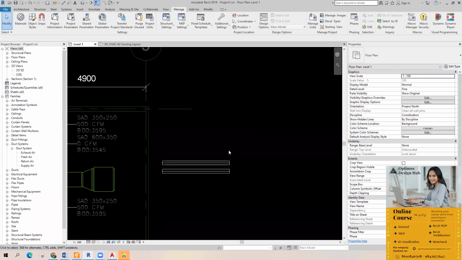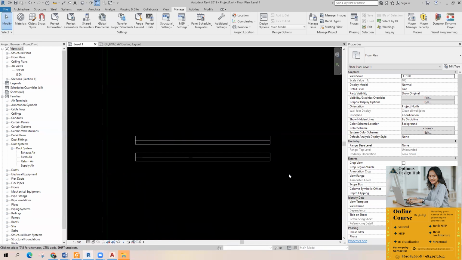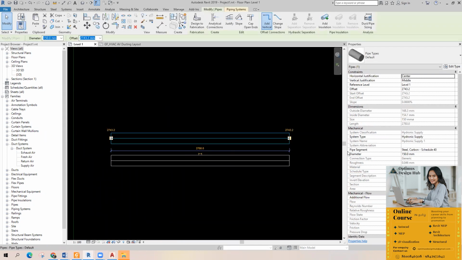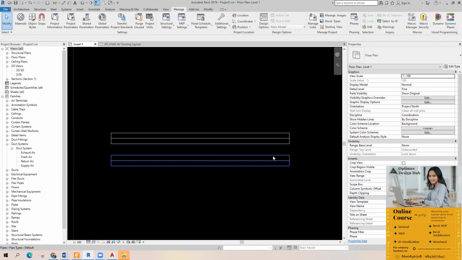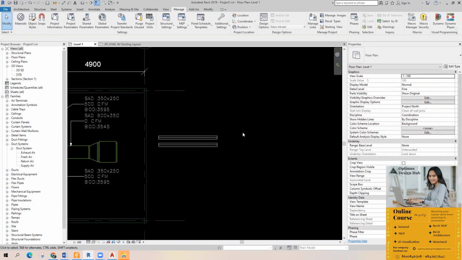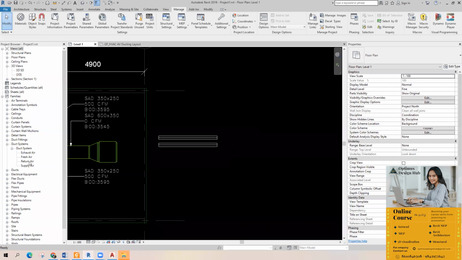See, I have modeled two pipes. Consider this is hydronic supply and this is hydronic return, like chill water supply and chill water return. I'll do one thing, I will just make two filters.